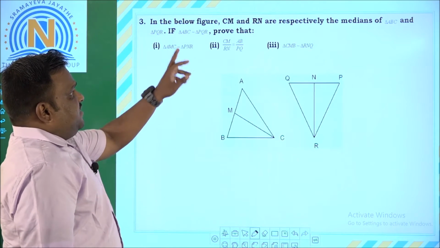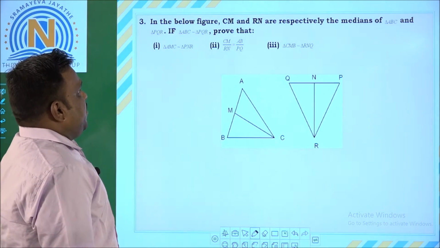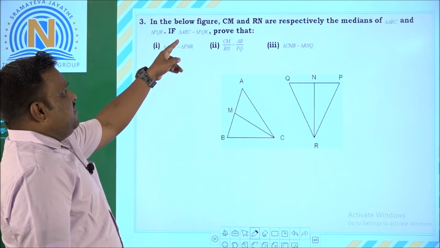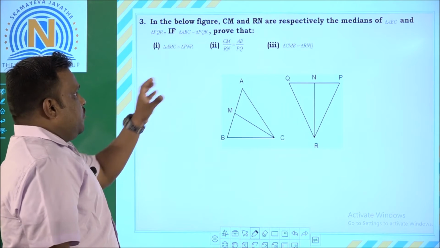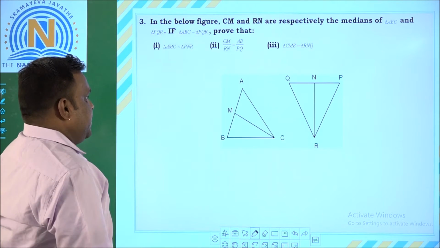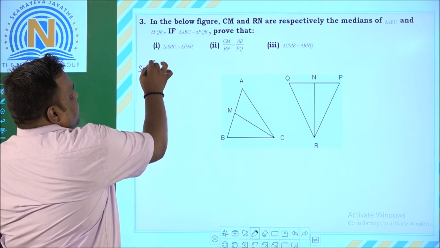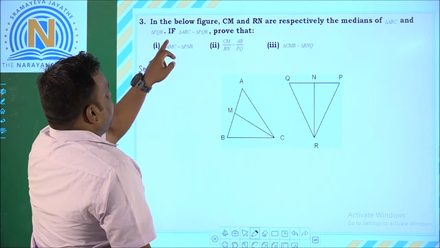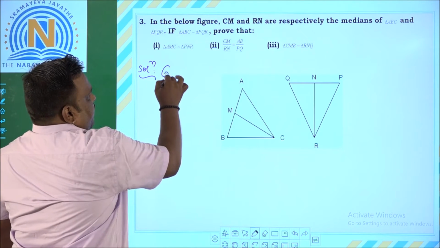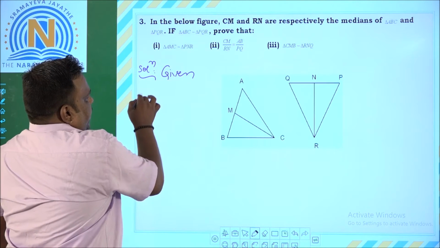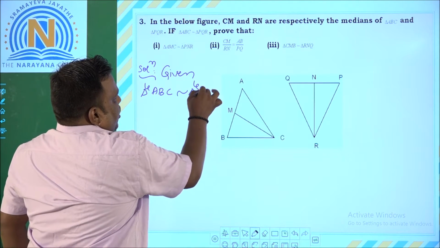In the below figure, CM and RN are respectively the medians of triangle ABC and triangle PQR. If triangle ABC is similar to triangle PQR, prove the three conditions. So we have to prove three conditions here. Let us start with the first part. When you look at this question clearly, what is given for us? Triangle ABC is similar to triangle PQR. It is already given.